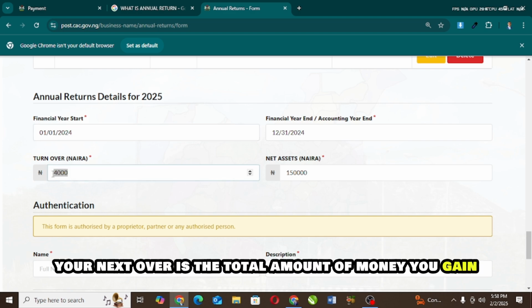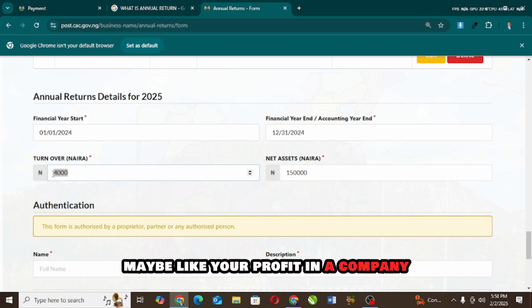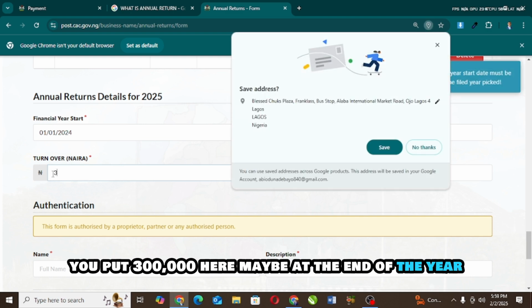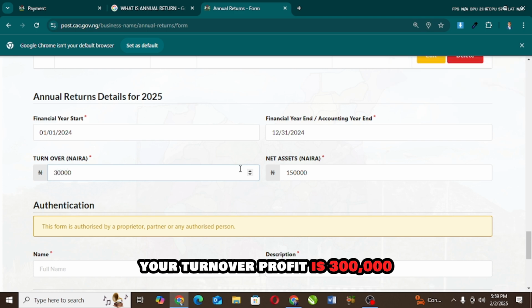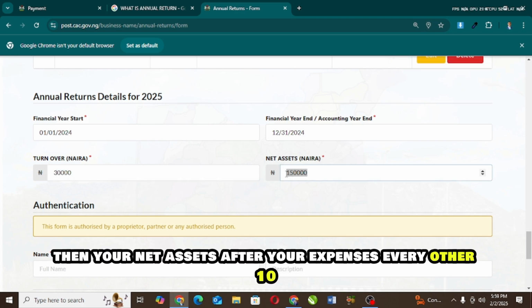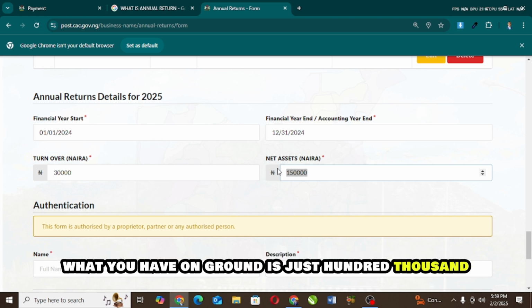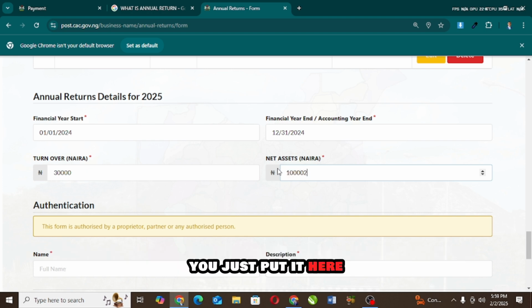Now your net turnover is the total amount of money you gain, maybe like your profit in the company. Let's say your profit is 300,000, you put 300,000 here. Maybe at the end of the year your turnover profit is 300,000. Then your net assets, after your expenses and everything else, what you have on ground is just 100,000. You just put it here.